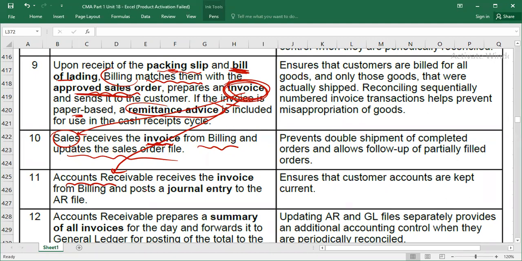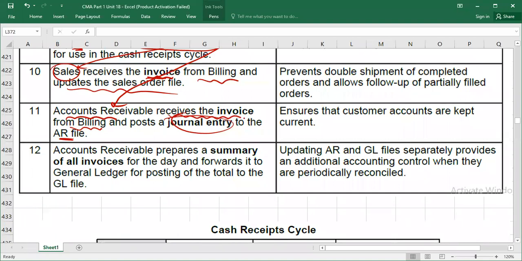Now we are with the account receivables. Account receivables receives the invoice from billing and posts a journal entry to the AR file. AR file means account receivable. For example, if Mr. A is your customer, obviously you have to book Mr. A as a receivable debit and you have to book the sale as a credit in his ledger account, right or wrong? Obviously, when we put it into the customer account, we are trying to ensure that customer accounts are kept current, like it is updated.